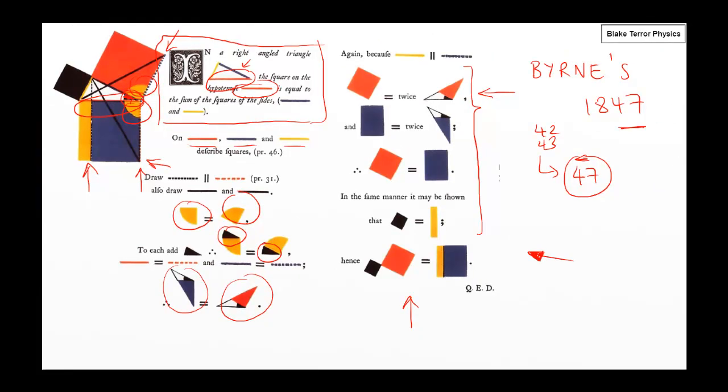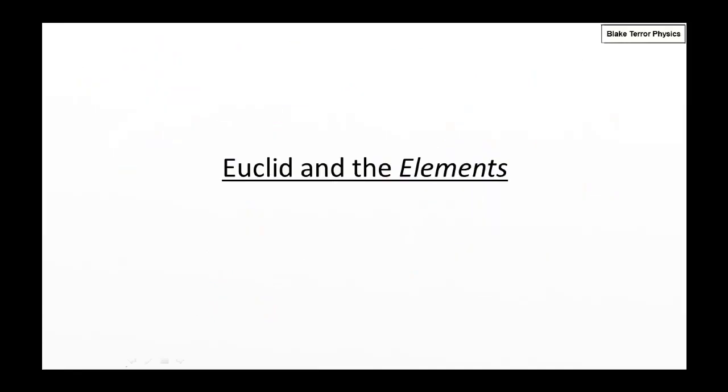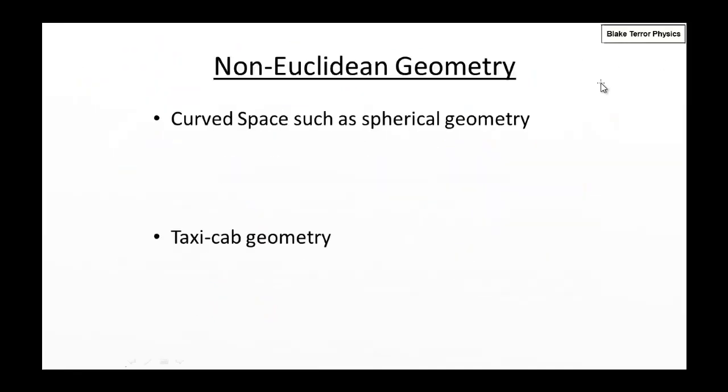Okay, I think that's said enough about the book, The Elements itself. It's given a good idea about what it's all about. But before I finish, I'm going to say something about non-Euclidean geometry, because all of this seems as though everything must be Euclidean. What on earth could go wrong with all of this? Well, here are two examples of non-Euclidean geometry.